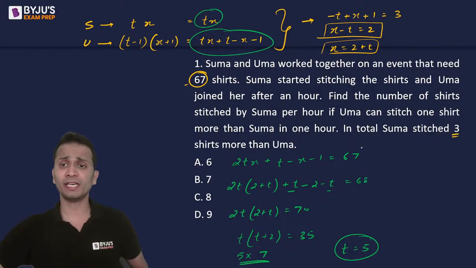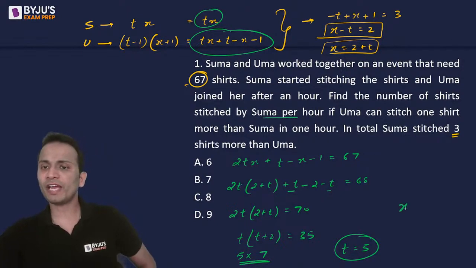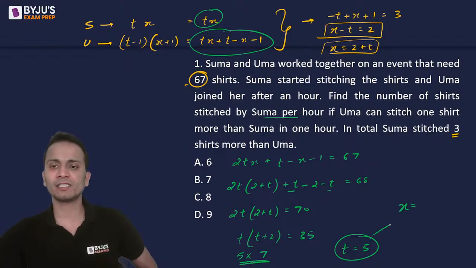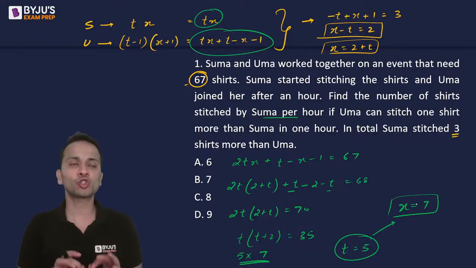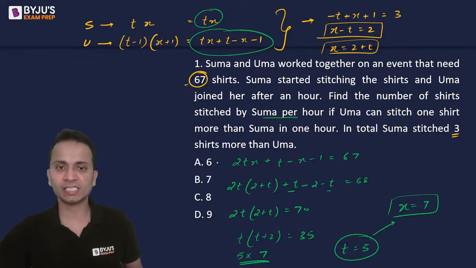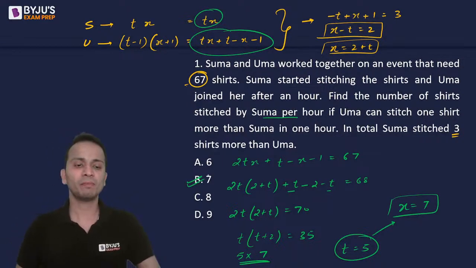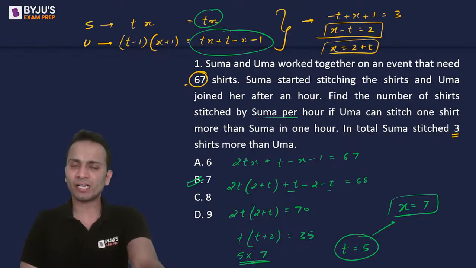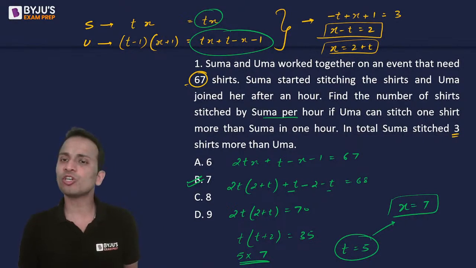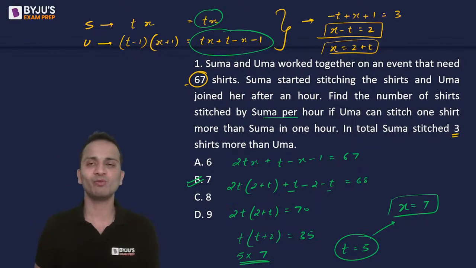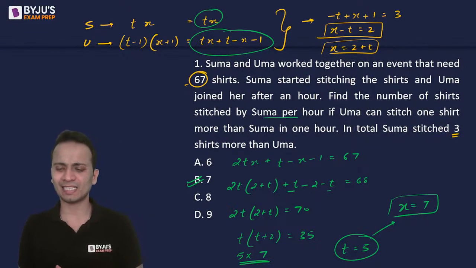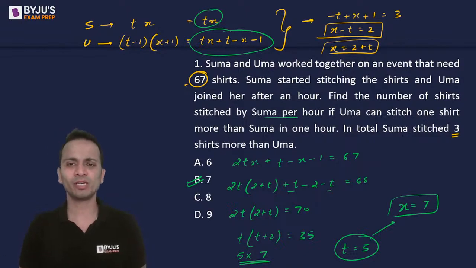Okay? Now what has been asked? Find the number of shirts stitched by Suma per hour. So the value of x is 2 plus t, that is 2 plus 5, which is 7, where x was the number of shirts stitched by Suma per hour. Okay, so the correct answer here is 7, that is option B. All right, I hope you all have understood. This was more of a question of equations rather than time and work. It seems more like an equations question to me rather than time and work, but this is how you can solve it. Okay, and the correct answer here is 7, that is option B.